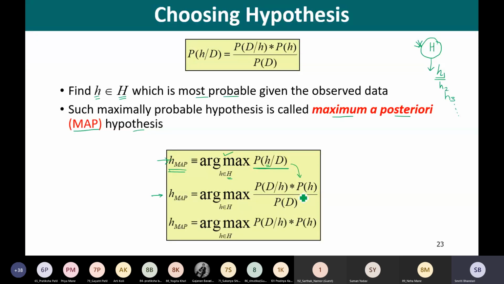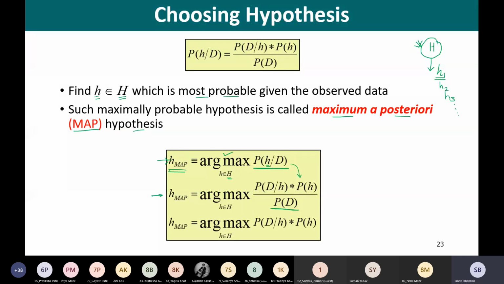Now, what we can observe here is this probability of D in the denominator. So what is this probability of D?